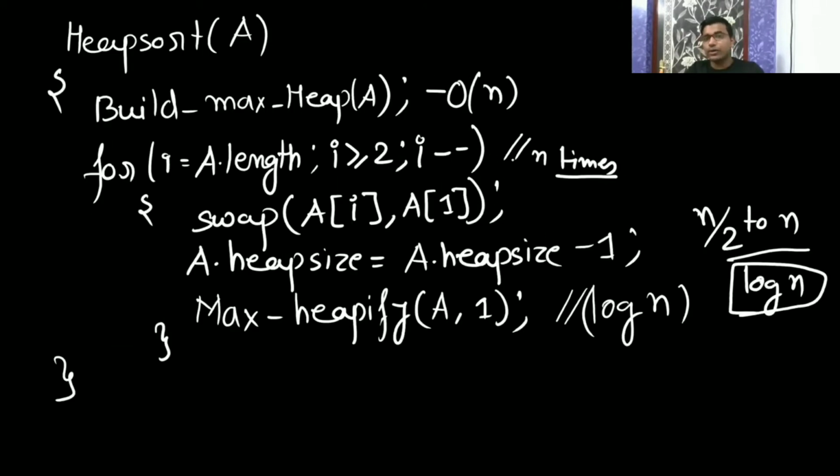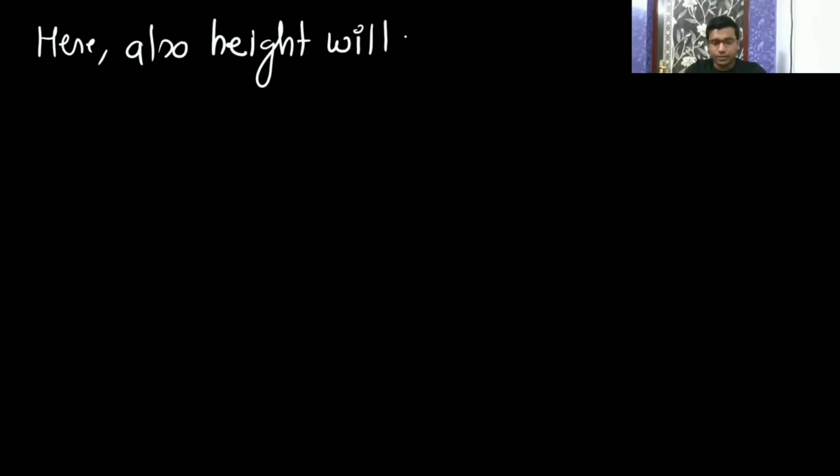So this loop is going to run n times, and max heapify is always going to take log n. So overall time complexity is going to be n plus n log n, so it is going to be n log n. Am I clear? See, time complexity. Here also the height will vary.